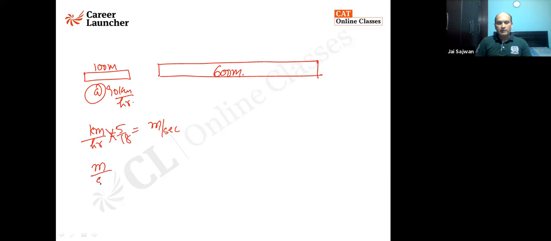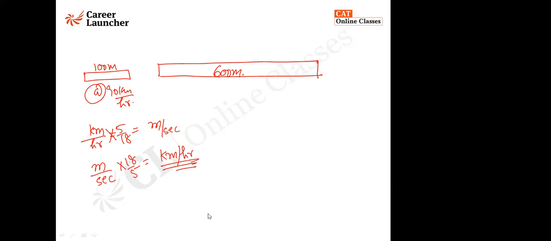Whenever the value is given in meter per second, multiply it by 18 by 5 to convert it to kilometer per hour. You need to understand this. Come on, now try to get the answer. Very good, Gaurav.